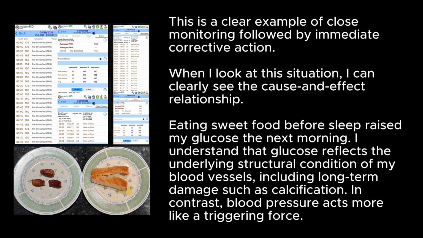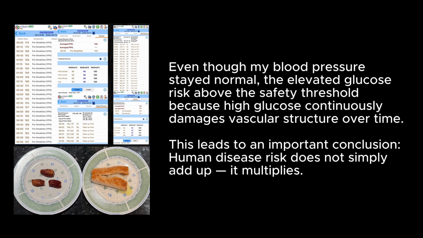When I look at this situation, I can clearly see the cause and effect relationship. Eating sweet food before sleep raised my glucose the next morning. I understand that glucose reflects the underlying structural condition of my blood vessels, including long-term damage such as calcification. In contrast, blood pressure acts more like a triggering force. Even though my blood pressure stayed normal, the elevated glucose raised my risk above the safety threshold because high glucose continuously damages vascular structure over time. This leads to an important conclusion: human disease risk does not simply add up, it multiplies.